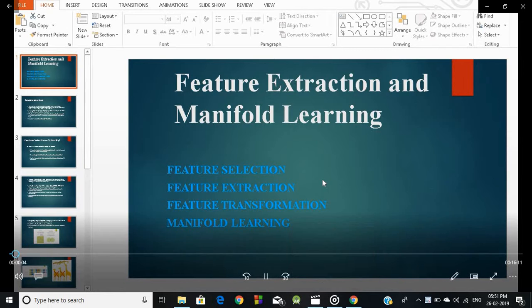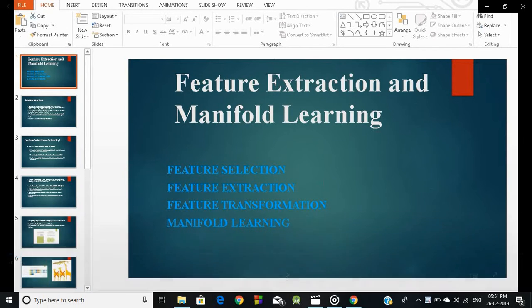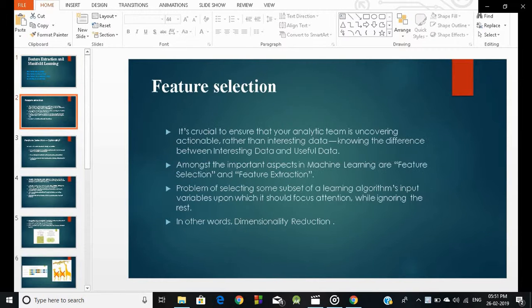Okay, hello friends. In this session, we are going to discuss feature abstraction and manifold learning. The overview of this topic is feature selection, feature abstraction, feature transformation, and manifold learning. Okay, let's go to feature selection.